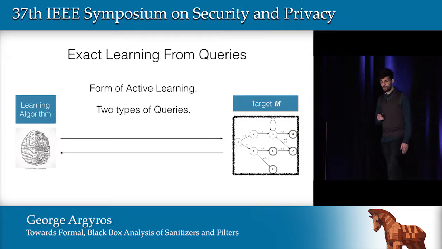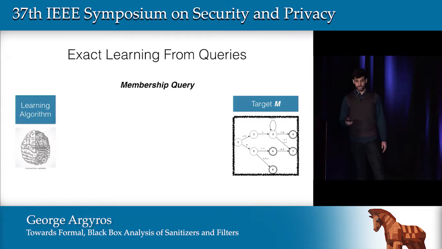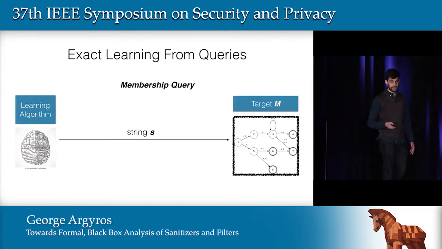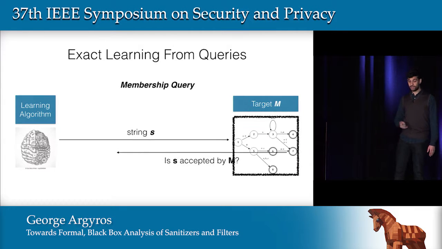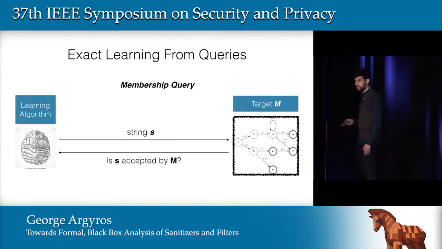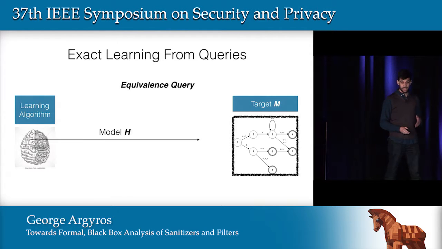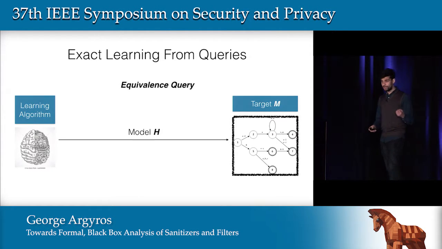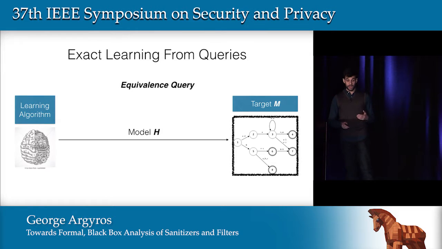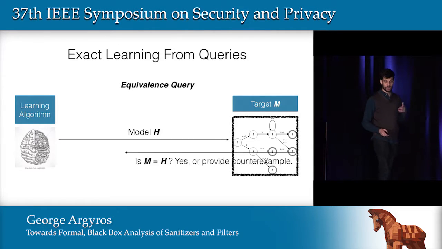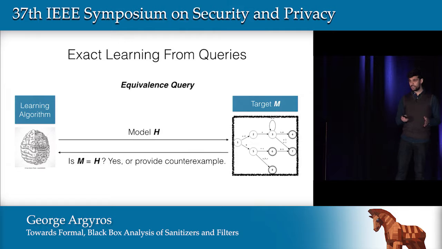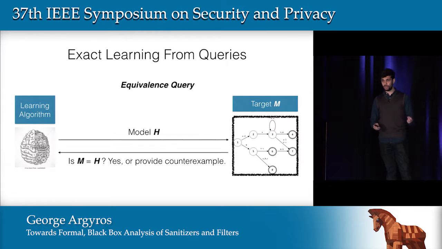The first type is called a membership query. In that query, we send a string, an input, to the machine, and we get back whether that input is accepted or rejected by the target automaton. The second type of query is more complicated. We send in a model, a hypothesis that we learned, and the query will answer back if that hypothesis is correct. If it is not, it will give us an input on which the hypothesis and the target machine behave differently.